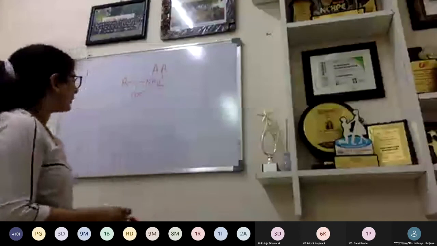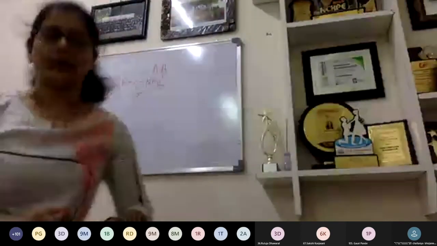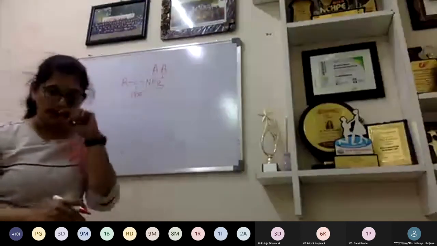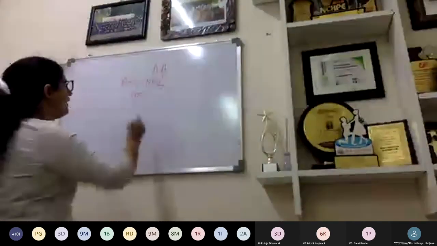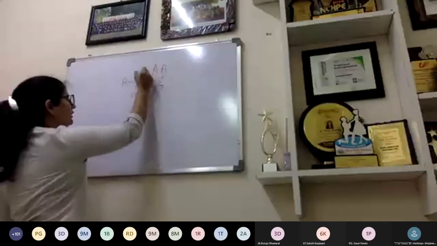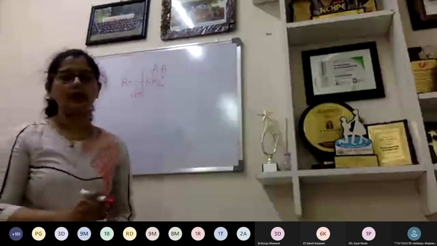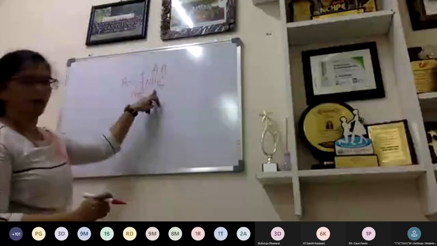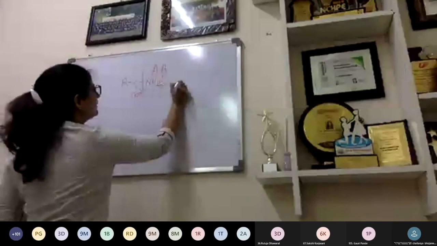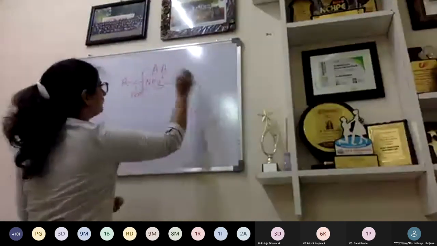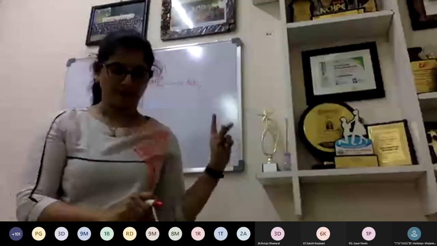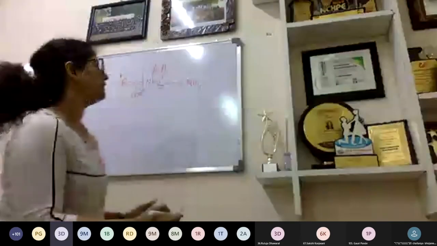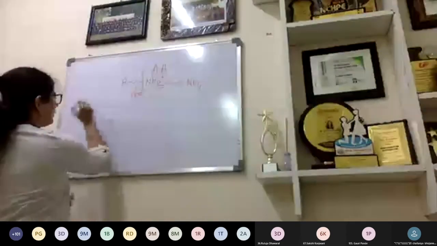Okay. Now catabolism. Next class will be of catabolism of amino acid. So what happens? The first step in degradation of amino acid is the removal of ammonia, and that will be released in the form of ammonium ion. But remember, how many amino acids do we have? 22.